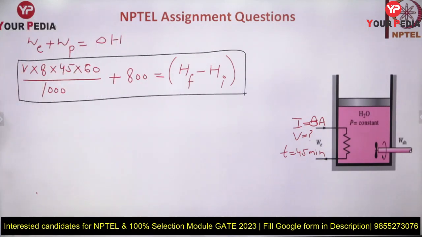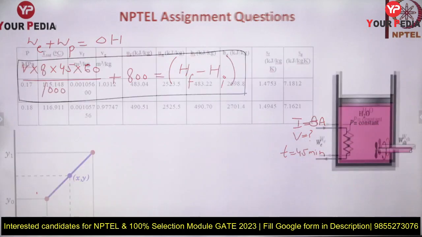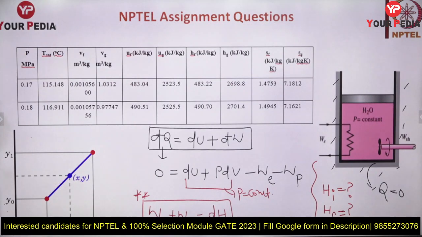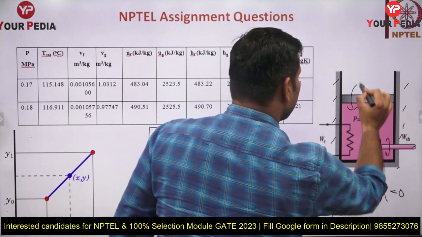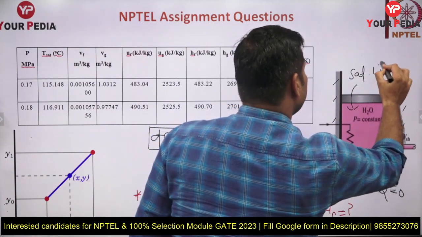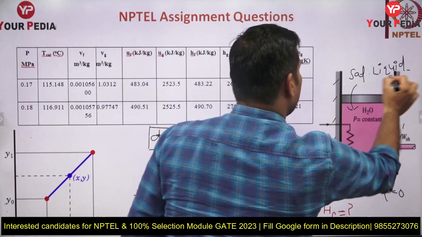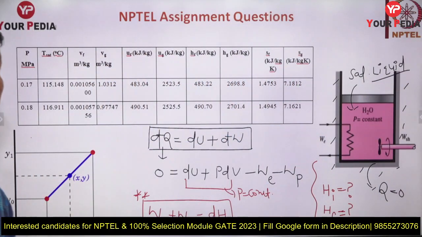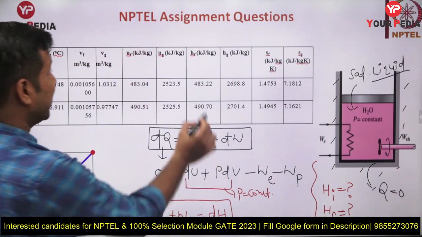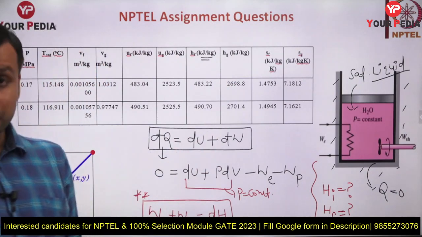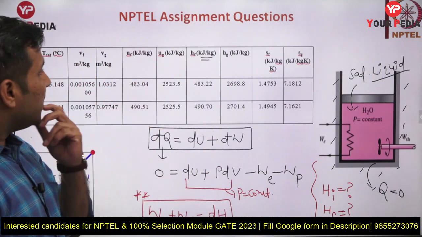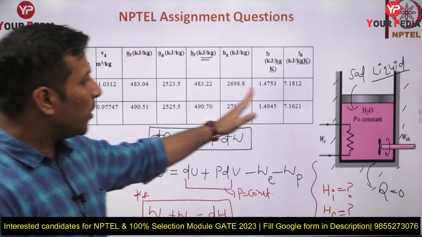Okay. So now how to calculate the initial and final enthalpies? Guys, you know this is a saturated liquid. Saturated liquid. So you need to evaluate the initial enthalpy with HF.